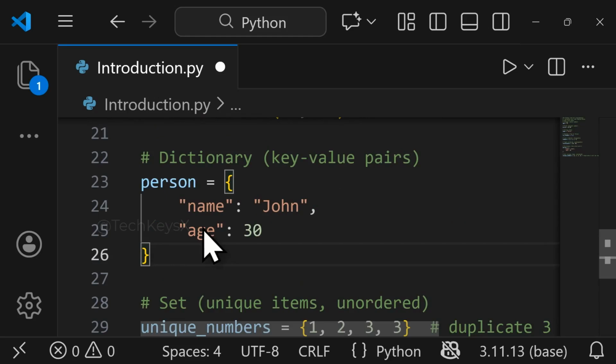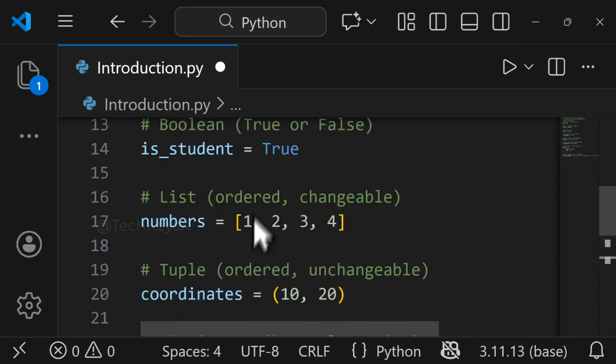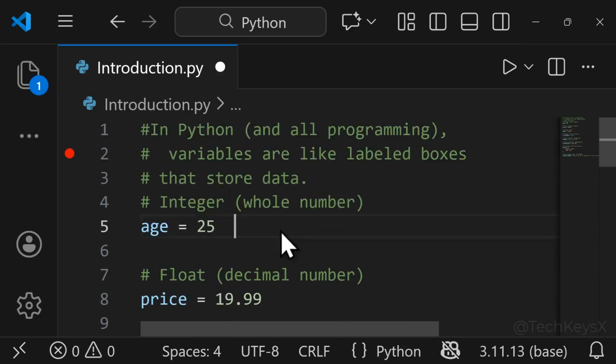So hopefully you understand some basic types of data which we will use to learn Python as a beginner.